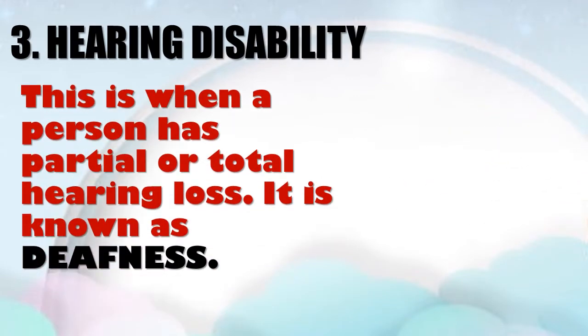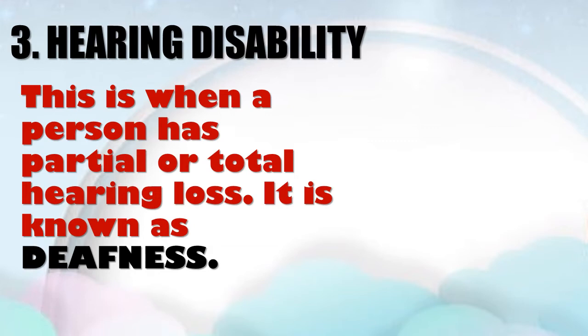Hearing disability is also an example of disability, and this one is a common one. With partial loss, or the hearing will just be totally lost, the person cannot hear at all. That is, the person cannot use both ears to hear. That is the meaning of total hearing loss. Then when they say partial, the person can use one, maybe only the right one to hear, or only the left one to hear. It is also known as deafness.